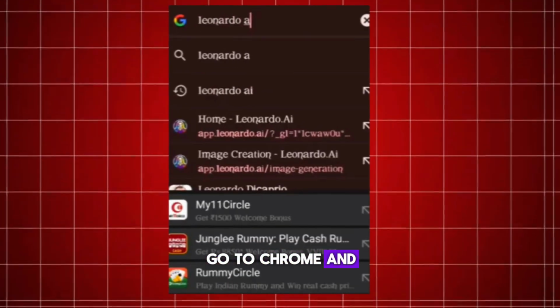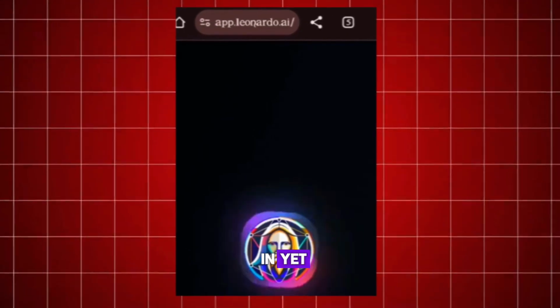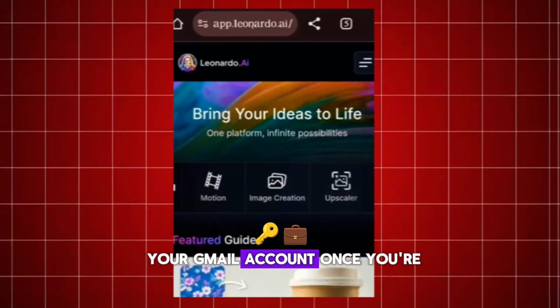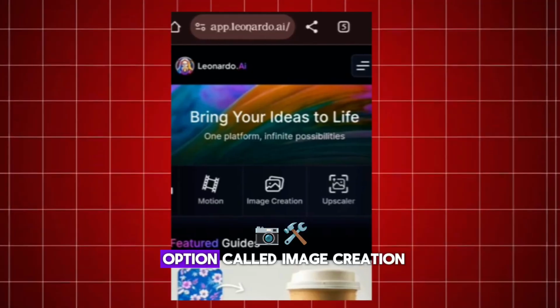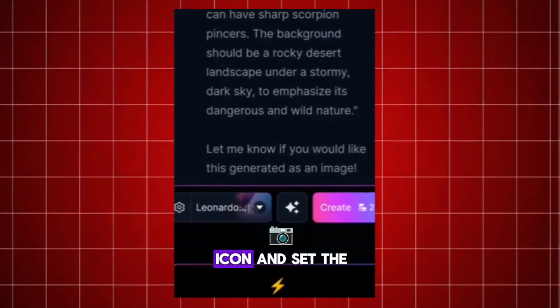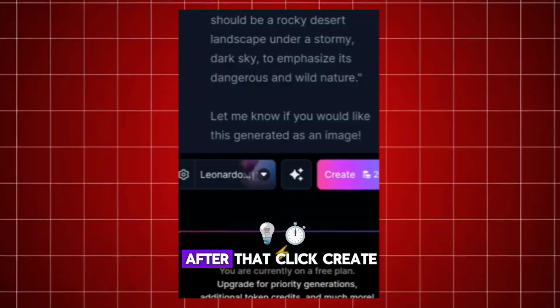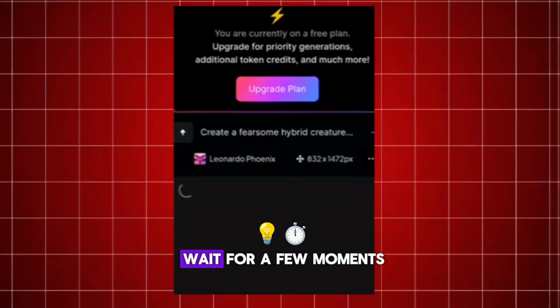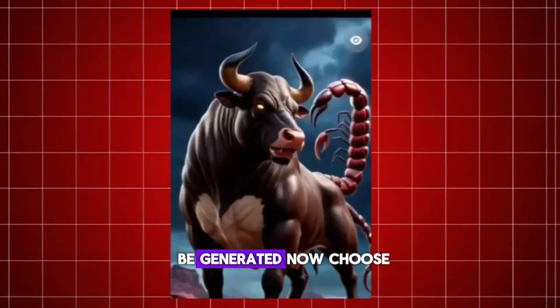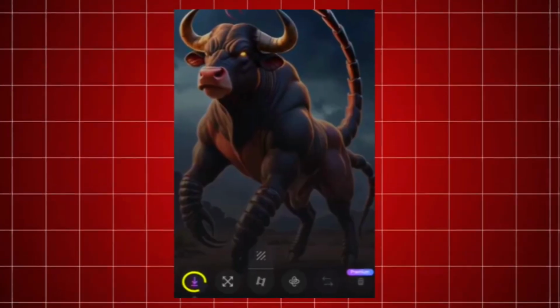Next, go to Chrome and search for Leonardo AI, then open the first website. If you haven't signed in yet, just sign in using your Gmail account. Once you're inside, you'll see an option called Image Creation. Click on it and paste your prompt. Then go to the settings icon and set the image size to a 9:16 aspect ratio. After that, click Create. Wait for a few moments and your image will be generated. Now, choose whichever image you like the most and download it.